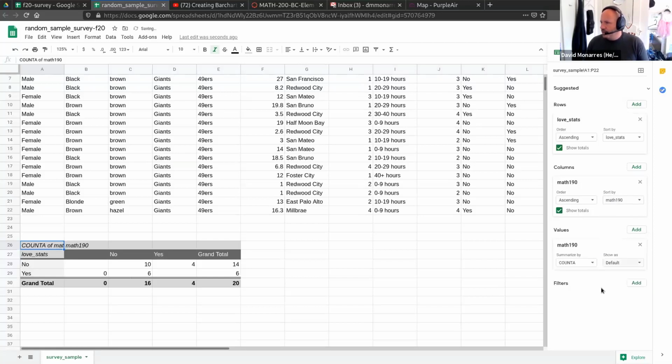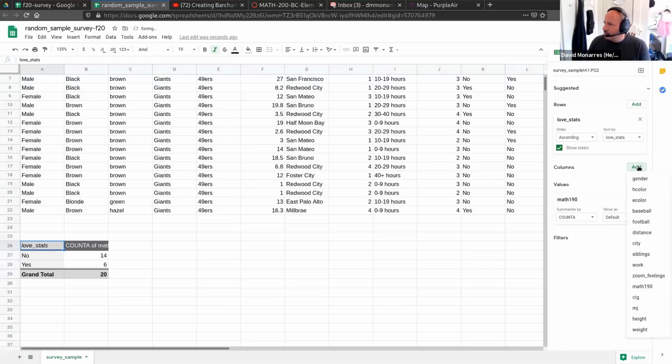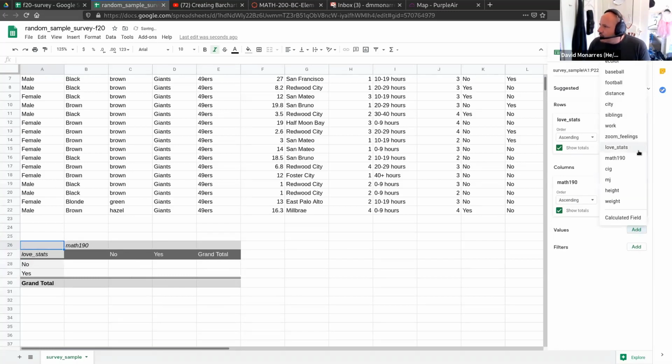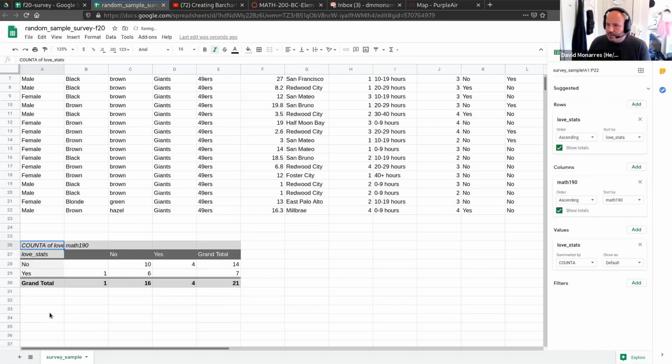Let me choose Math 190, and then down here for values, let me go ahead and do the love stats. Yeah, it looks exactly the same. All right, cool.